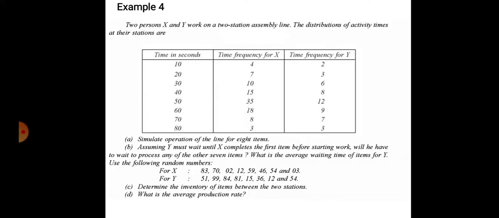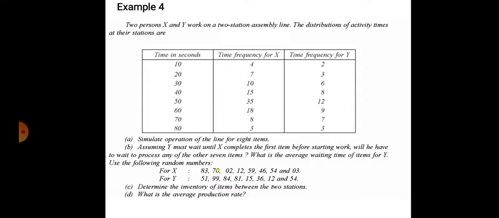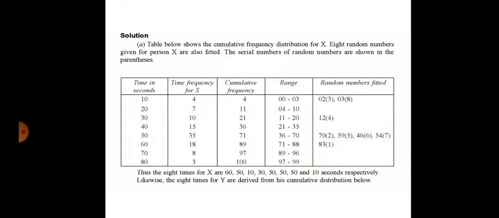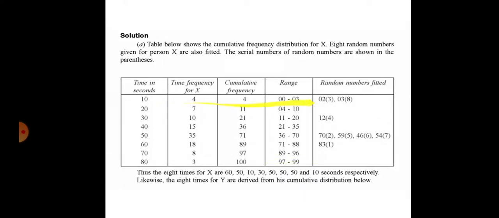The first number is 83. If you see the range, 83 fits in 71 to 88. So here you write down 83 as the first random number. Similarly, the second is 70. Then 70 is fitting here, 36 to 70, so write down 70 as the second random number. Similarly, the third is 02. So 02 is fitting in the first row. So 2 is the third random number.